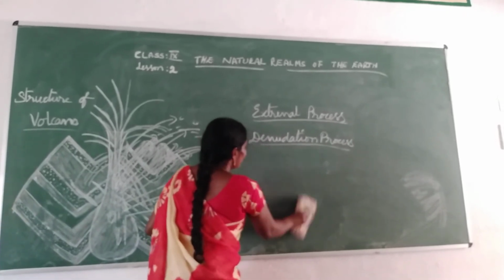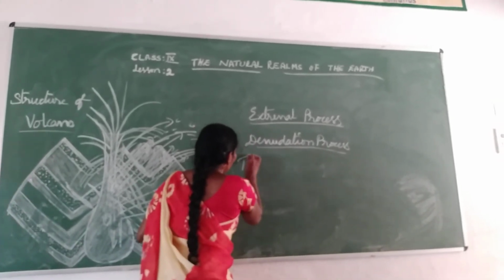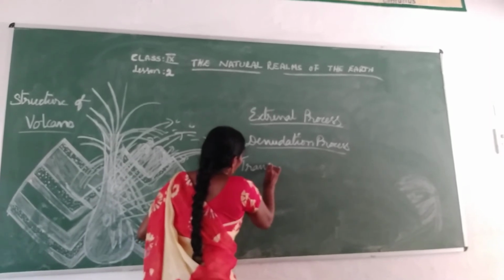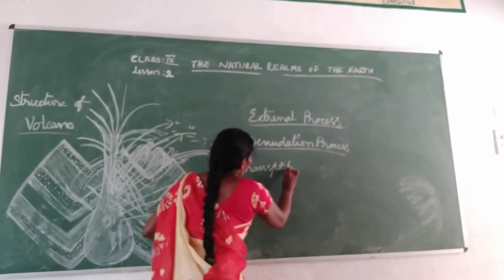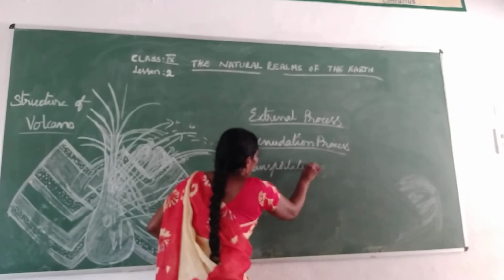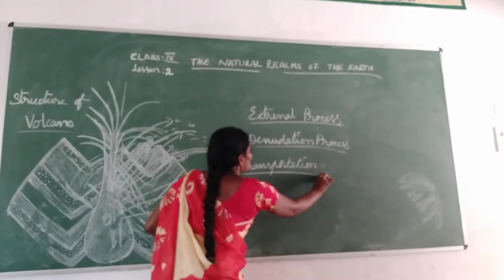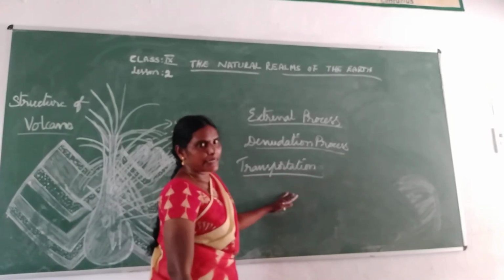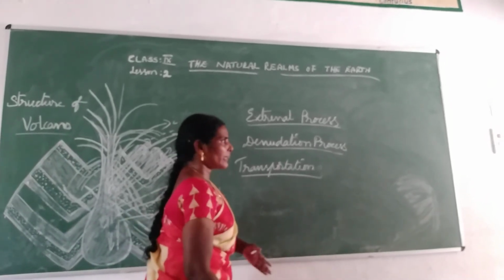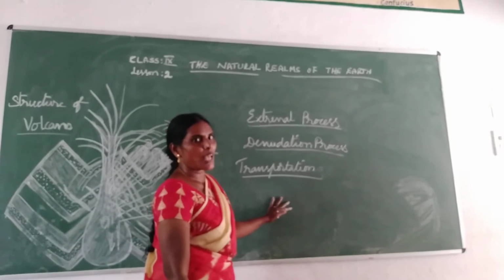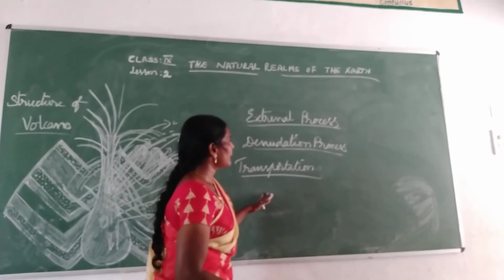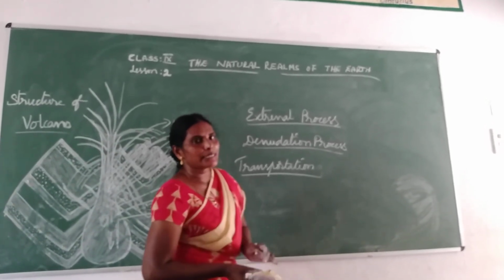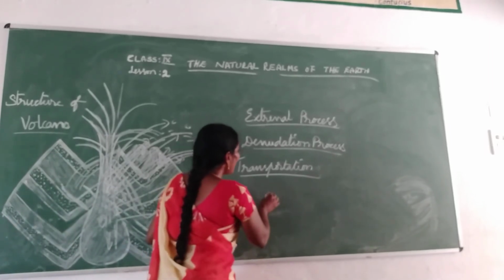And then the third one is transportation. So what is transportation? These are the separated materials from weathering and erosion. These separated materials will be taken a long distance from one place to another place.